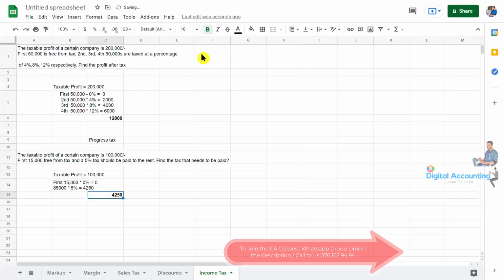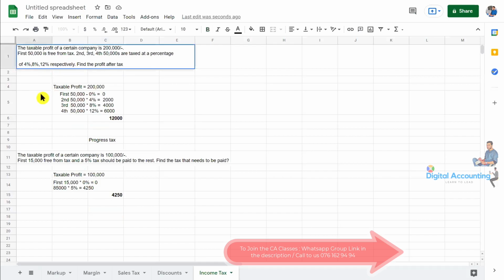Did you understand how the tax system is going to work? Okay, so the first question asks to find the profit after tax. This is the tax amount that should be paid.